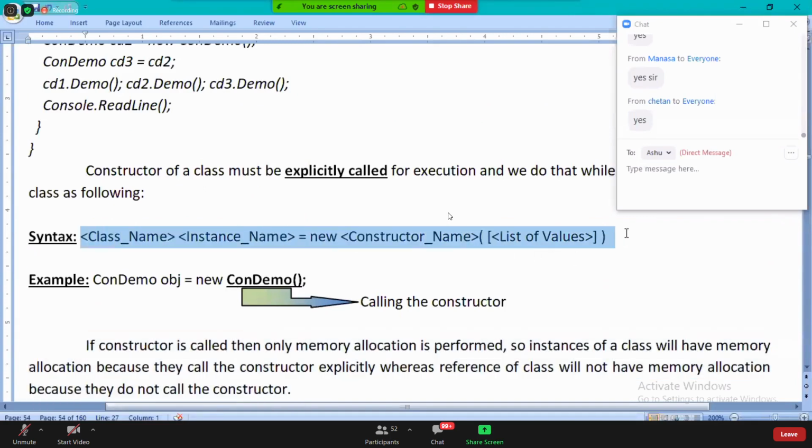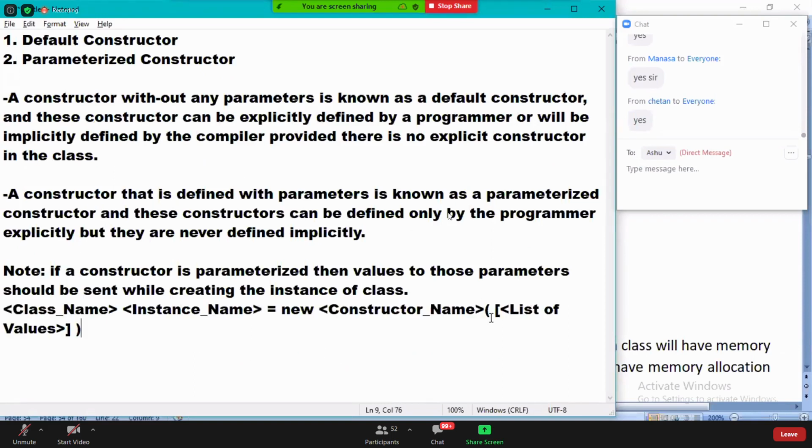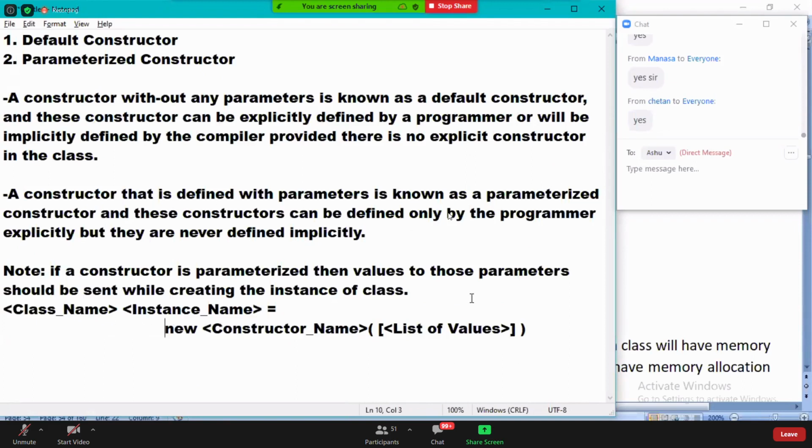When I was telling about instance creation, I told you this one. See here, if you just look at this, what is this here? List of values. Mandatory or optional? Optional. When do I need this?